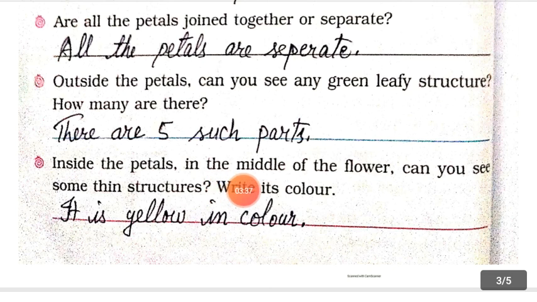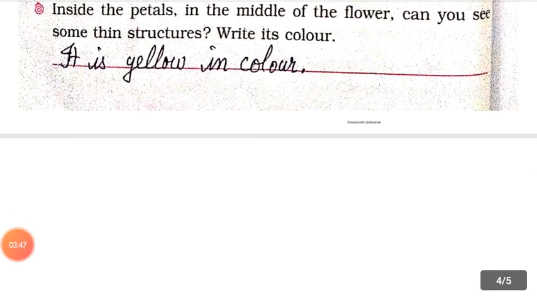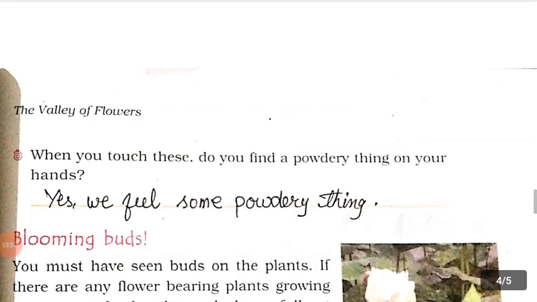Inside the petals, in the middle of the flower, can you see some thin structure? Write its color. It is yellow in color. The thin structure is called... this is yellow in color. When you touch these, do you find a powdery thing on your hands? You can say yes, we feel some powdery thing.